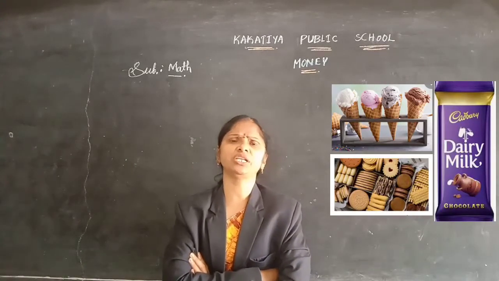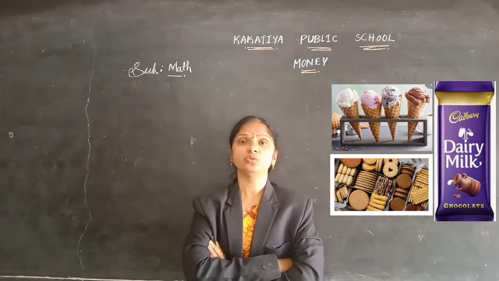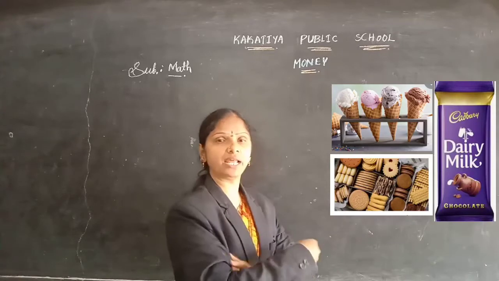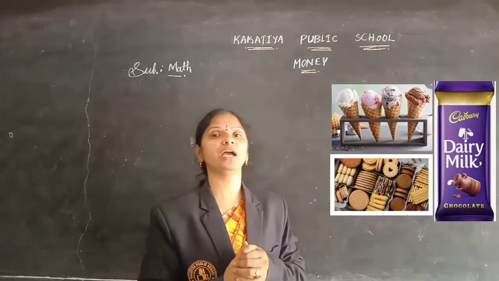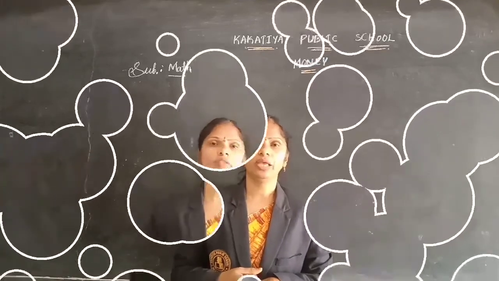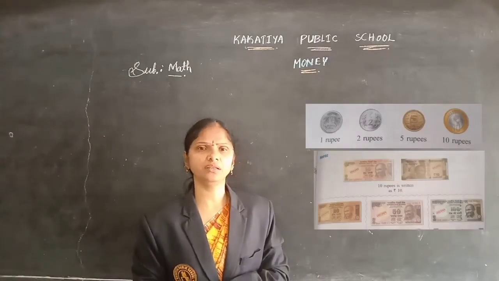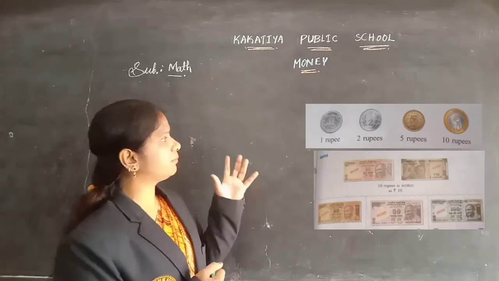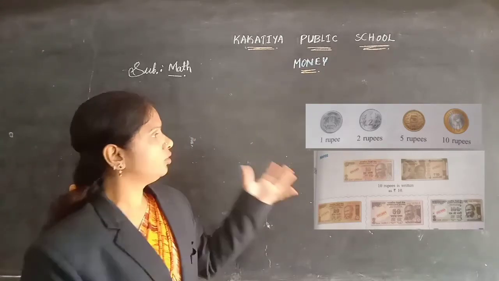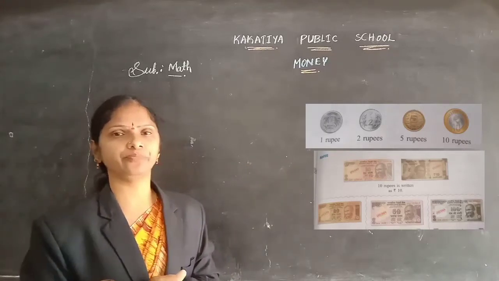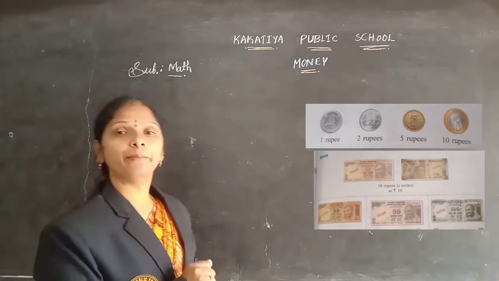What is money, children? Something we give to the person, and instead of that money, we get other things. Have a look at these pictures here. You can see coins, notes, papers, coins here. So it means these are the money, children.